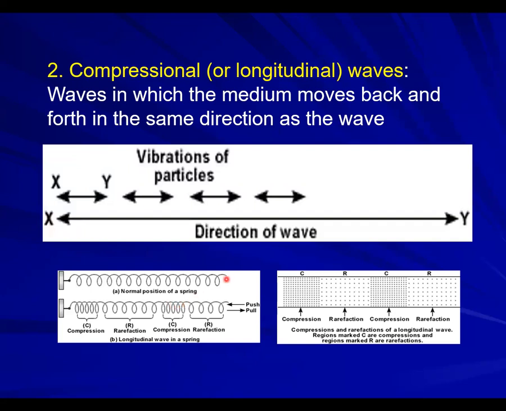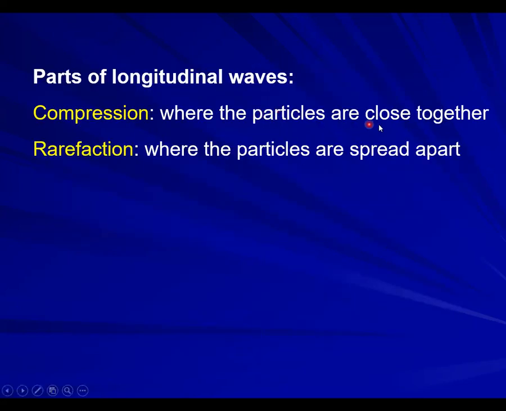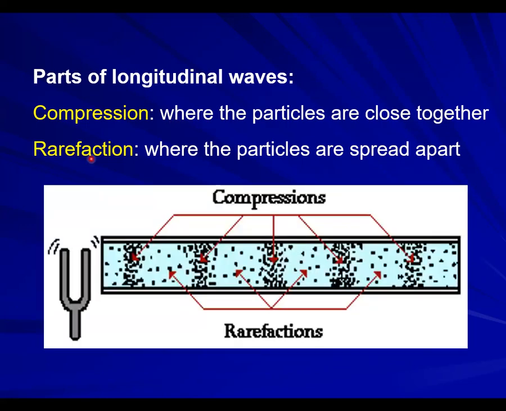This is called the compression. Here you see crowdedness of the particles, and here we have not crowded, somehow empty. This is called a rarefaction. So the particles are so close together in the compression, crowded together, with no more spaces between each other. While rarefaction is made of spreading out particles. We call the compacted one compression, and the spreading out particles area rarefaction.